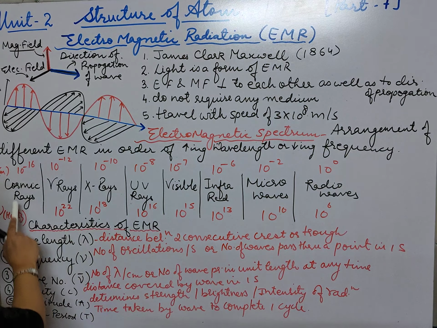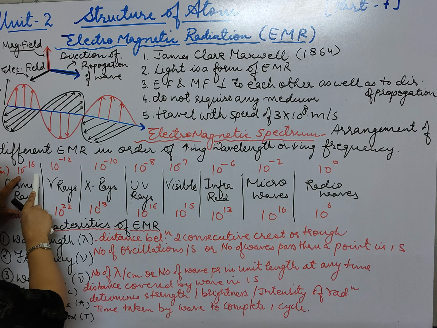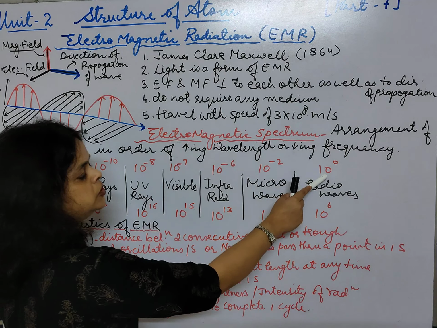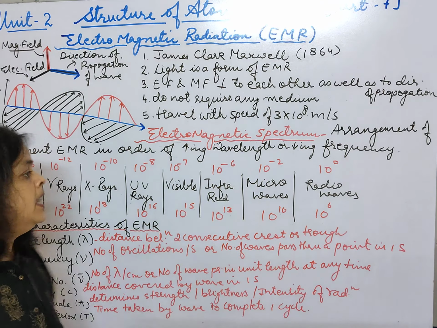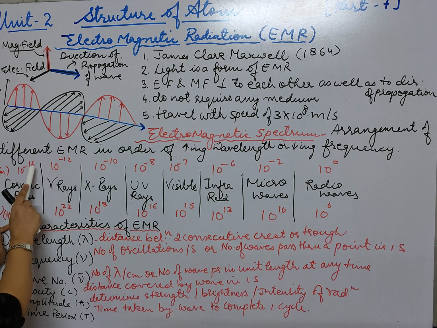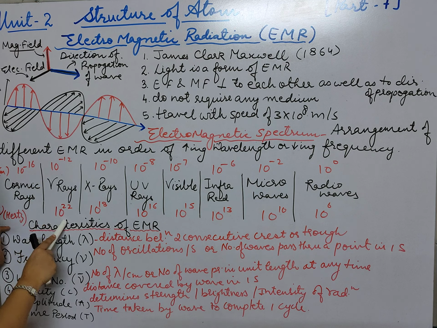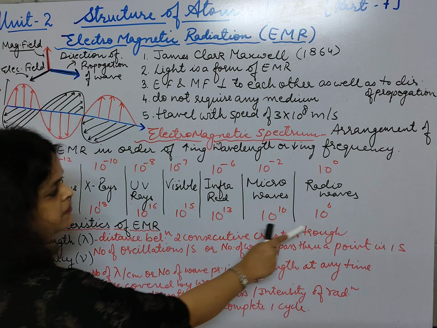As you can see here, I have written wavelength in meters: 10^-16 meter here, and here it is 10^0. So what we are saying is, wavelength is increasing. And if you see the frequency in hertz, I have written it here. The frequency of gamma rays is 10^22, and the frequency of radio waves is 10^6 hertz.